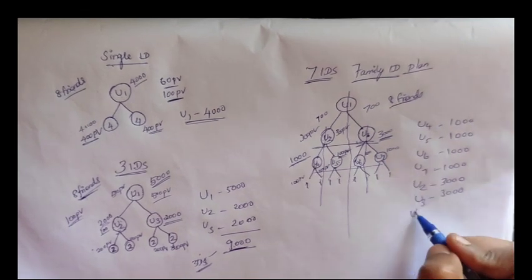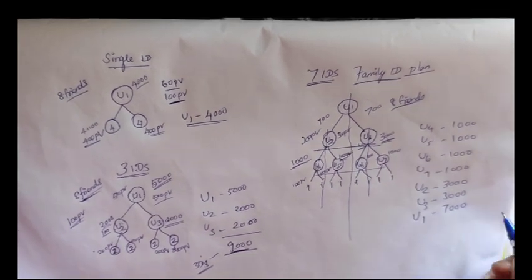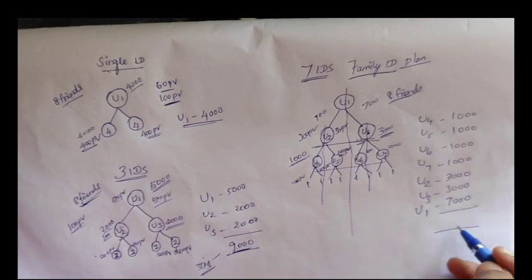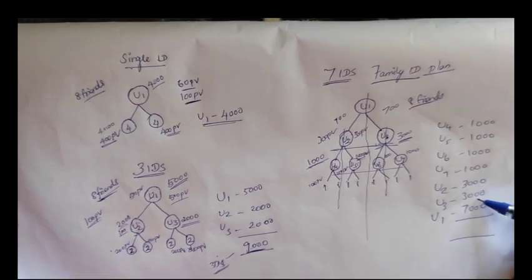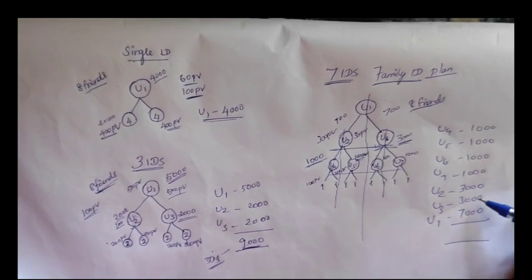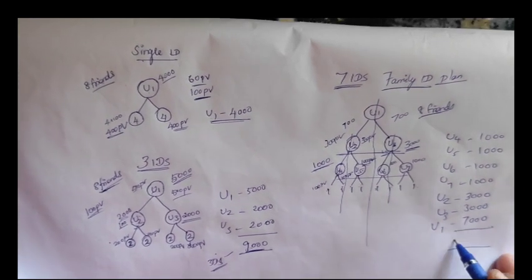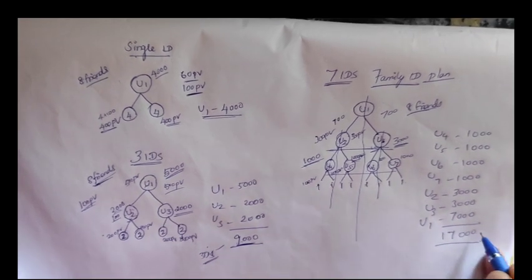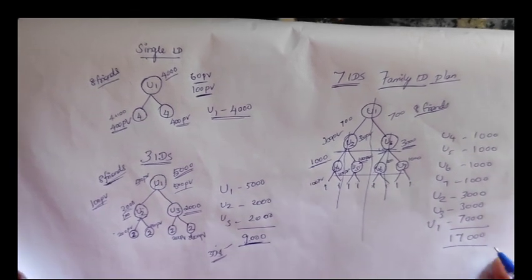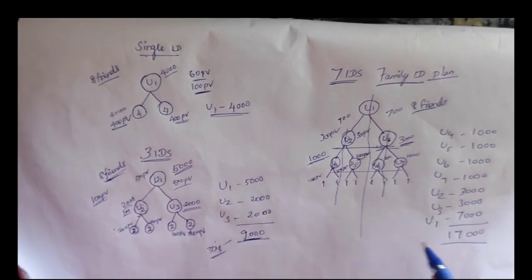So U1 will have the payment of 7000 rupees, right? So if you calculate the total, it is 13,000, 14, 15, 17,000. So with the same 8 friends, you are getting the payment of 17,000 rupees with the 7 ID plan.